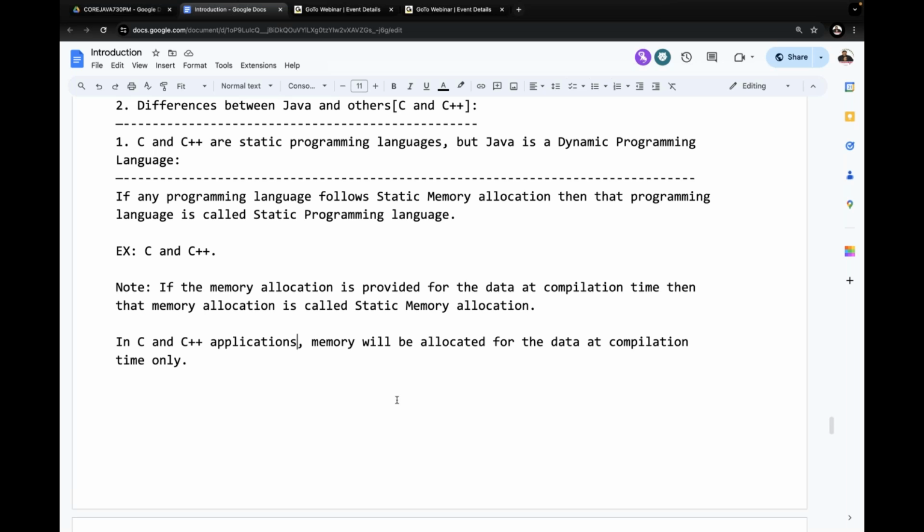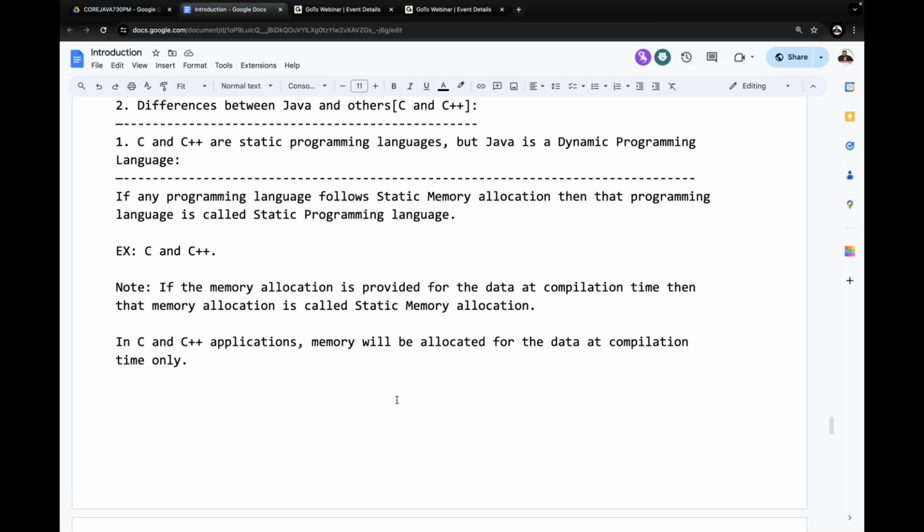But the point is what there? I'm giving this total definition and everything on the basis of the default memory allocation, not explicit memory allocation. Calloc is what, their request to the C engine to allocate memory. This is explicit request, explicit memory allocation, not default memory allocation. But what is the meaning of default memory allocation? If I provide int a = 10, at what time will memory be allocated for a? Is that at compilation time? Static memory allocation. If it is at runtime, then dynamic memory allocation. So providing memory for the primitive data types is a default memory allocation.